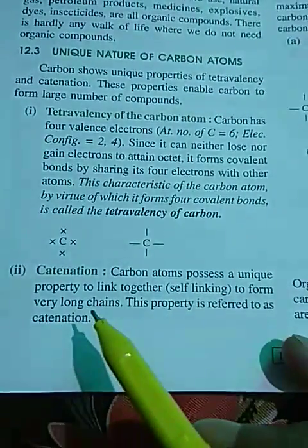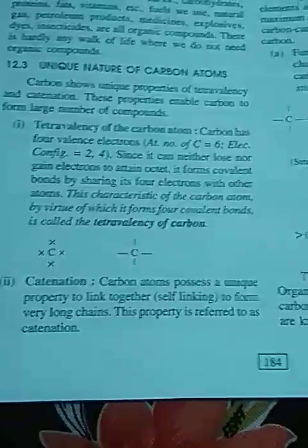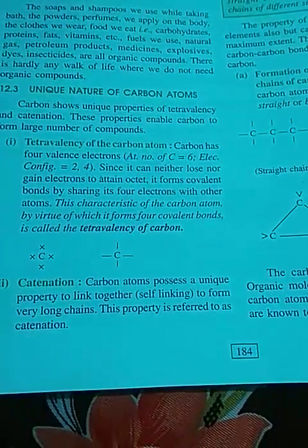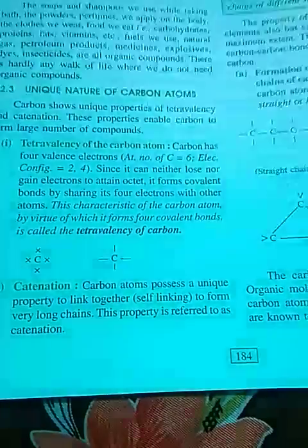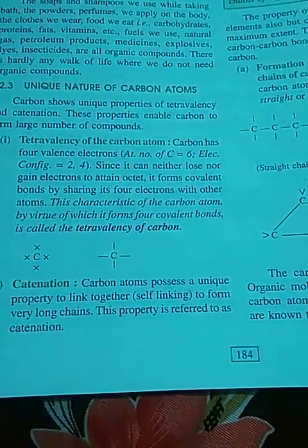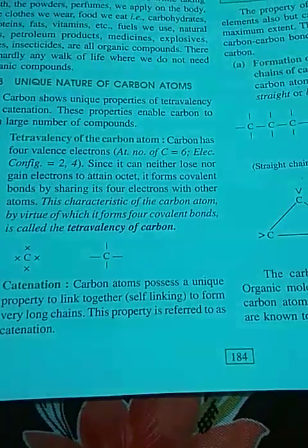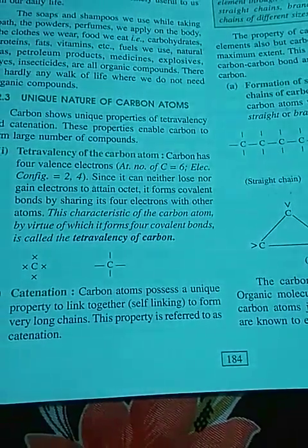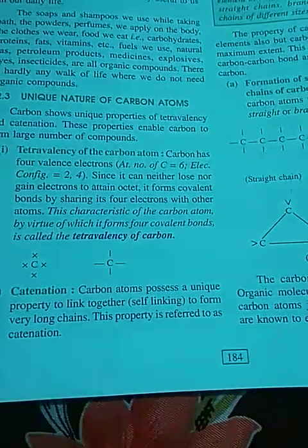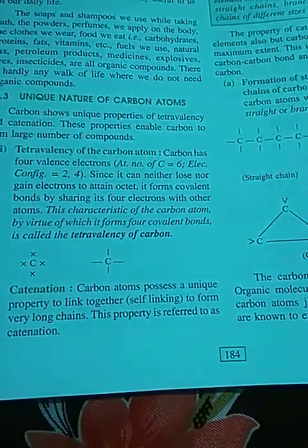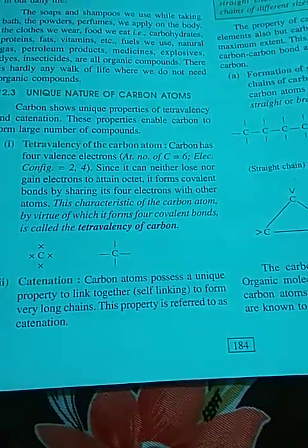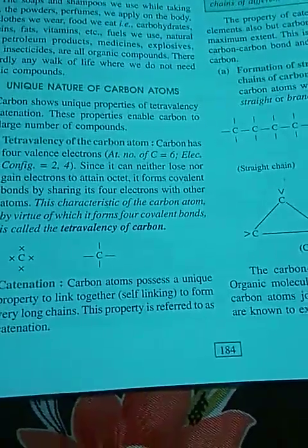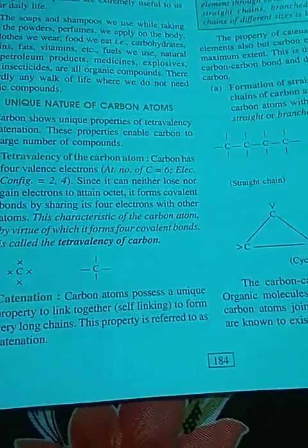To form a very long chain, you will not believe it, when 70 carbon atoms combine together, they can form more than 5.5 million compounds. Only 70 carbon atoms can combine together to form more than 5.5 million compounds.